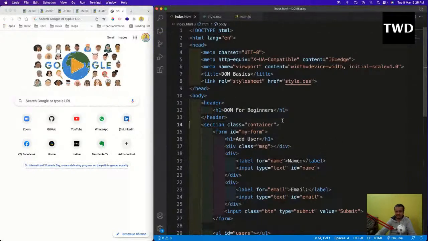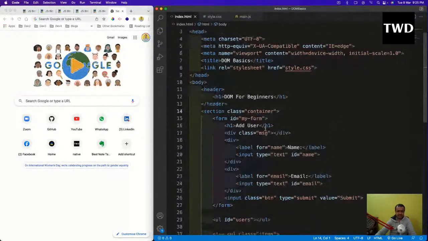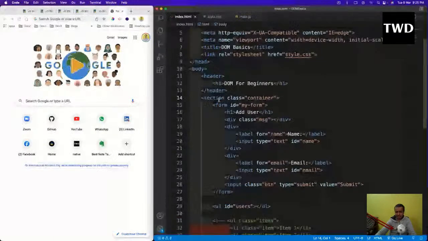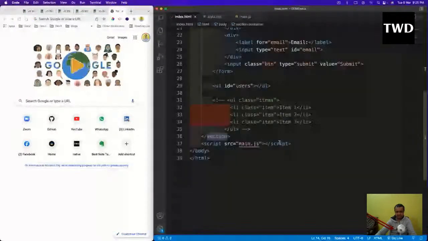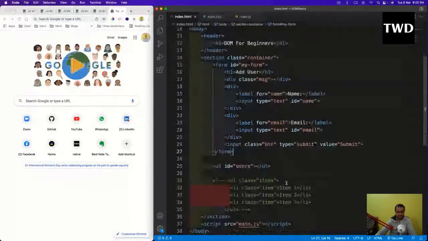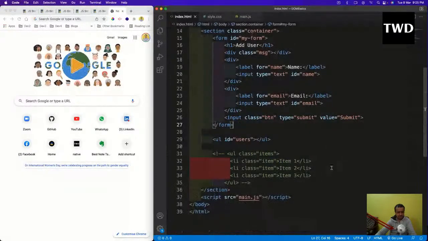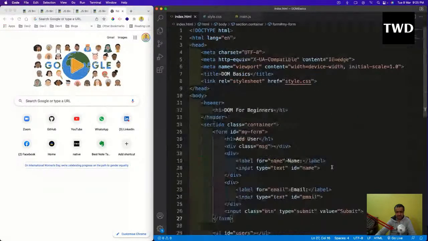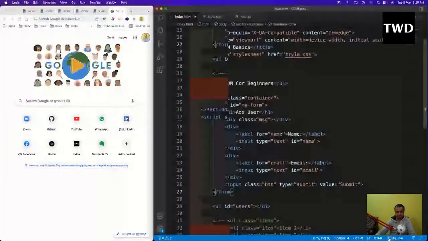This header has a DOM for beginners title, and I have a section tag. Inside this section tag I have a container, and inside that I have a form. In the add user there is a class of message we are going to use later on, and a name and an email and a button. After that I have a UL which is empty, and something I have commented out. So this is like this, and now let me go live.